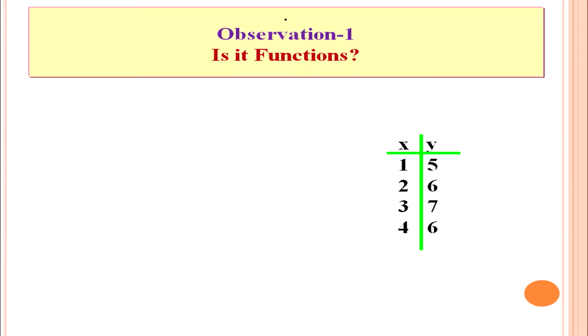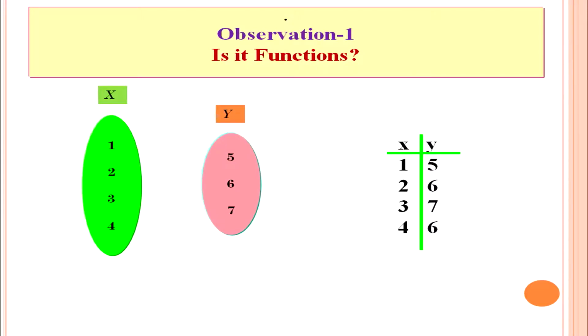Let us observe different situations and identify whether it is a function or not. Observation 1. There are two sets x and y. The elements of set x are 1, 2, 3, 4. The elements of set y are 5, 6, 7, and you see how the elements are related to each other.